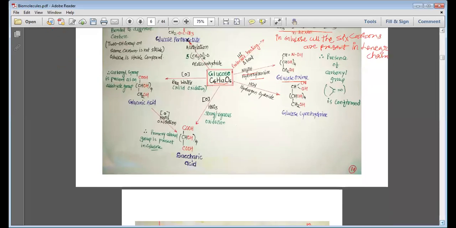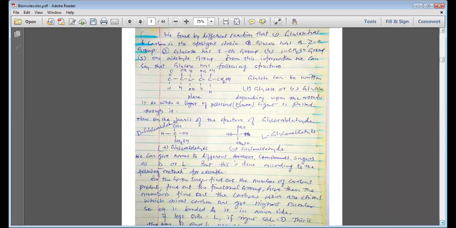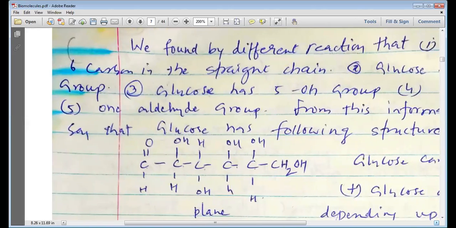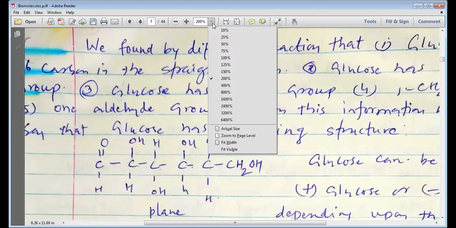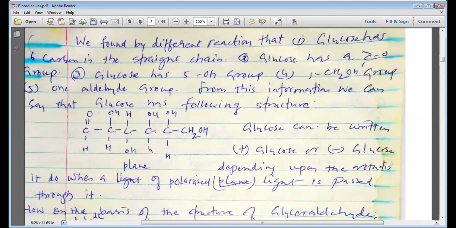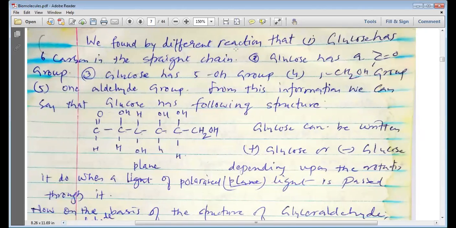So now, my dear students, we can easily understand the structure. Now let us see what we have found and study it in detail. We found by the different reactions that glucose has 6 carbons in a straight chain.